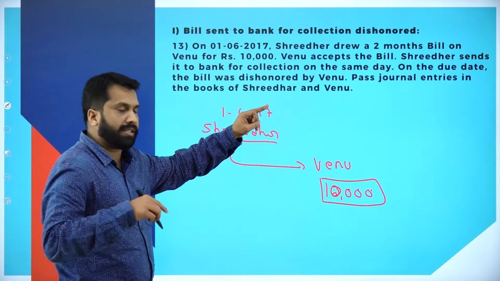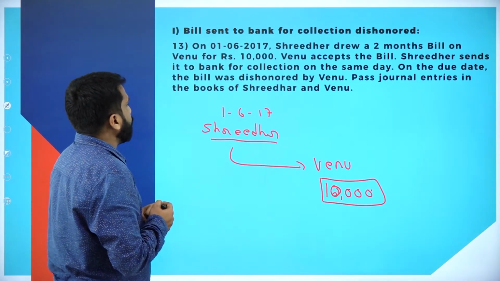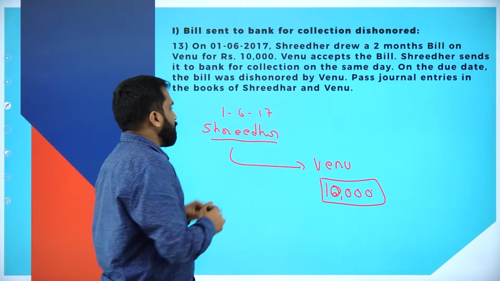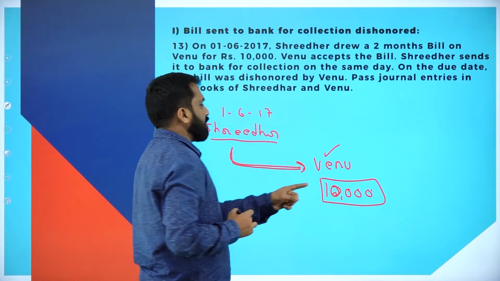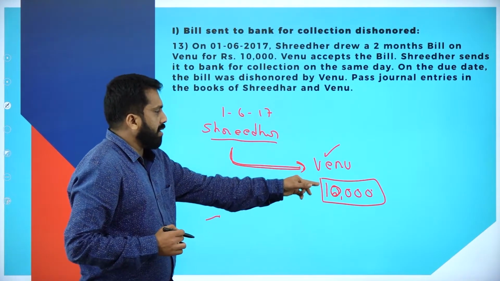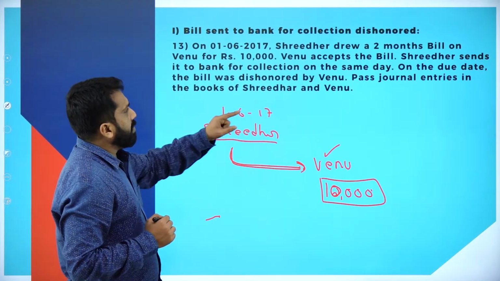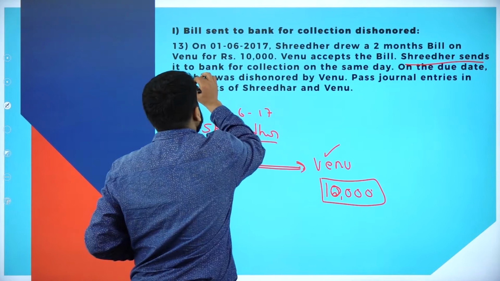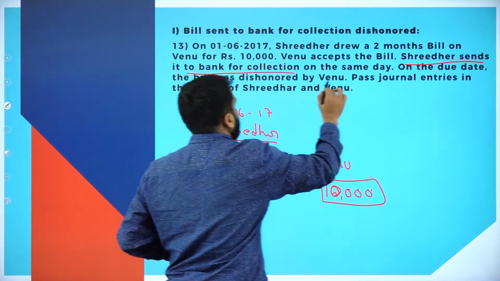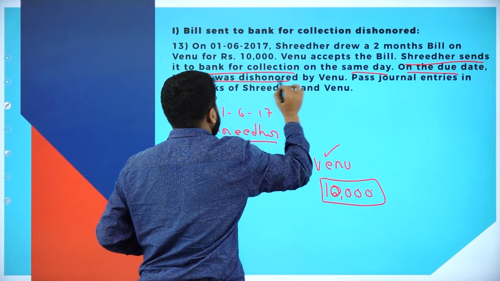Now, Venu accepts the bill and Sridhar sends it to the bank for collection. Whatever bill prepared by him, it is accepted by Venu. So, after 2 months, Venu has to pay how much? 10,000. But when Sridhar sends it to the bank for collection on the due date, the bill was dishonored.